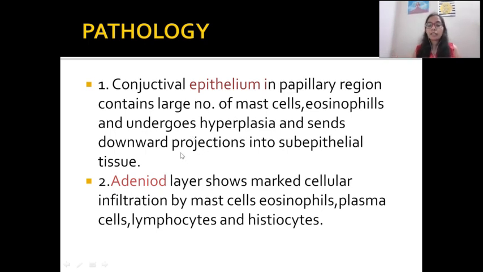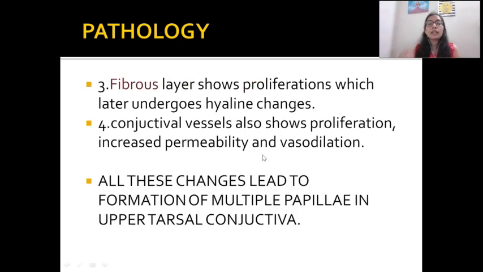it may also go downwards, with projection of subepithelial tissue in the epithelial layer. Okay, so all this happens in the epithelium and adenoid layer. The last one is the fibrous layer. What are the changes?